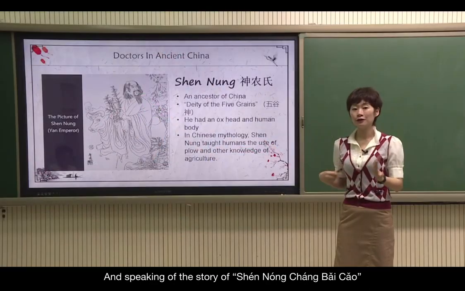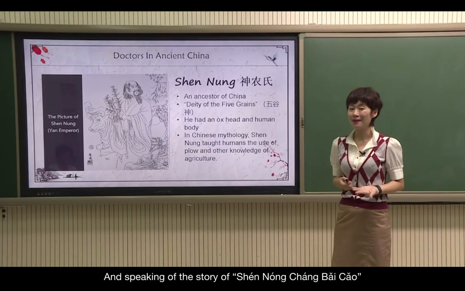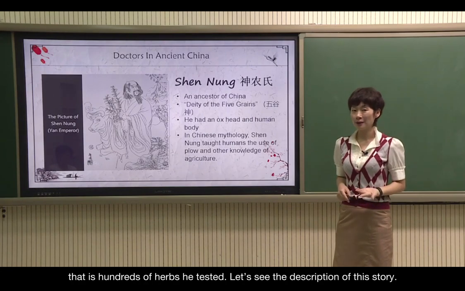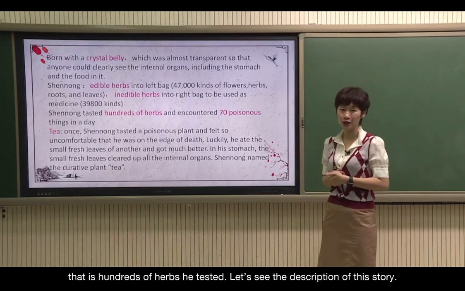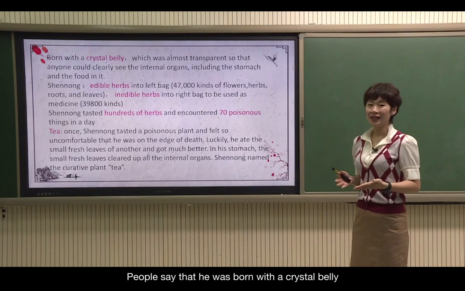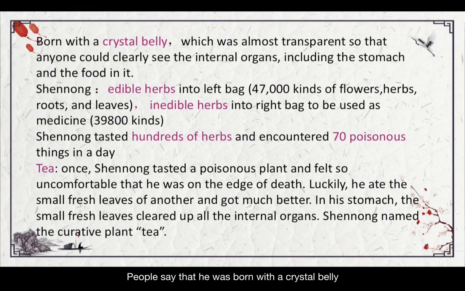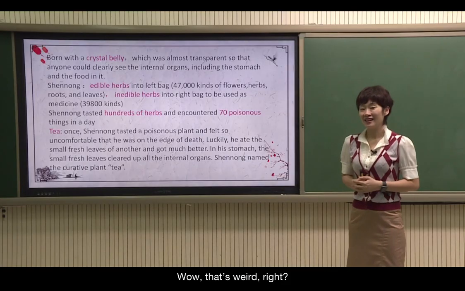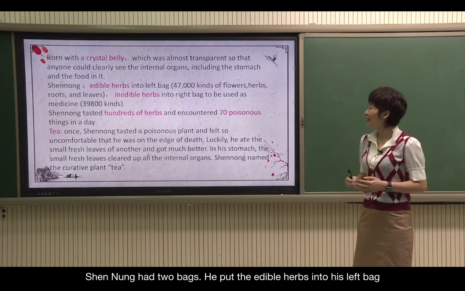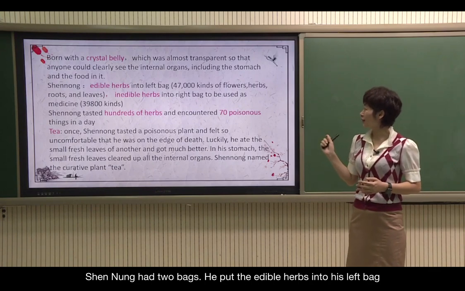And speaking of the story of Shen Nong Chang Bai Cao, that is hundreds of herbs he tested. Let's see the description of this story. People say that he was born with a crystal belly, which was almost transparent, so that anyone could clearly see the internal organs, including the stomach and the food in it. Wow, that's weird, right? And Shen Nong, he has two bags.